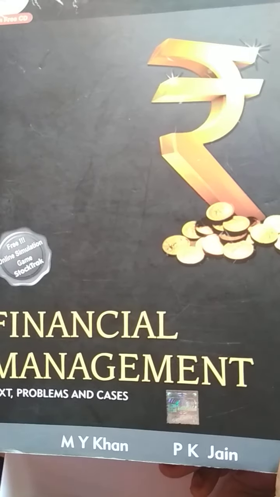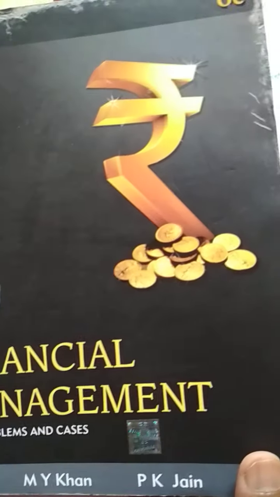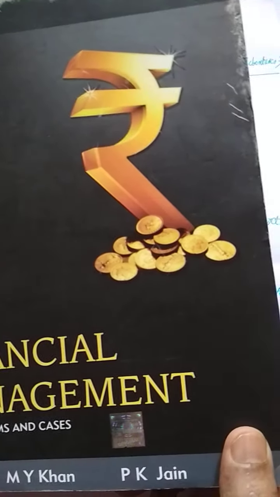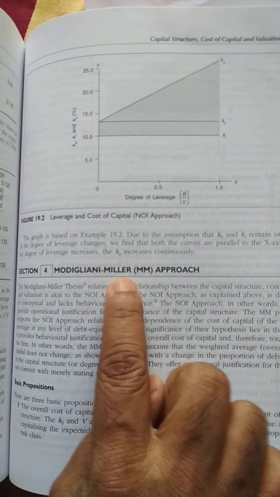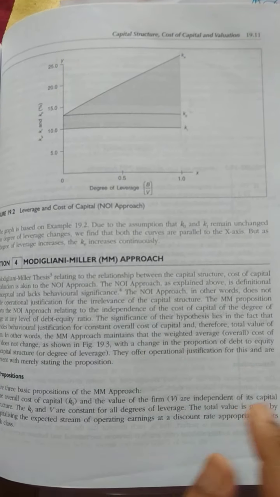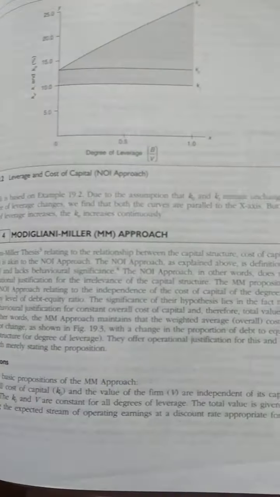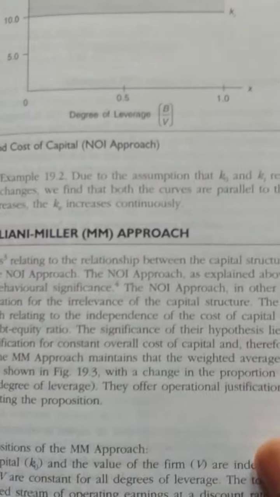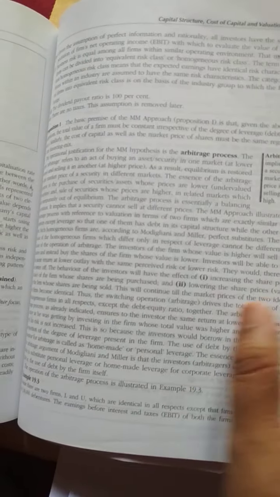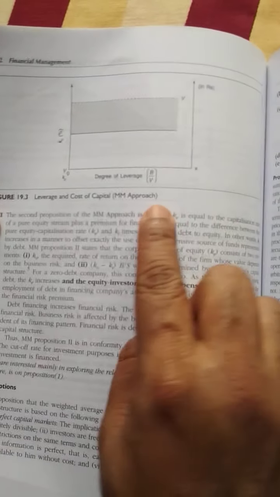Yes, students, in continuation of the 3 videos of capital structure, in this 4th video, I will be dealing with the Modigliani-Miller approach, which is popularly known as the MM approach or MM hypothesis. It's a very important model. This model is totally different from David Durand's model.